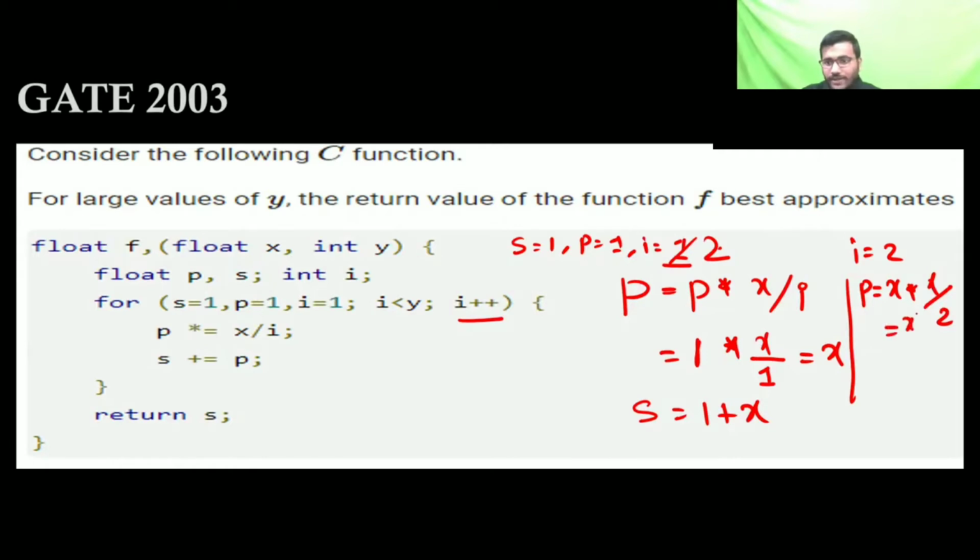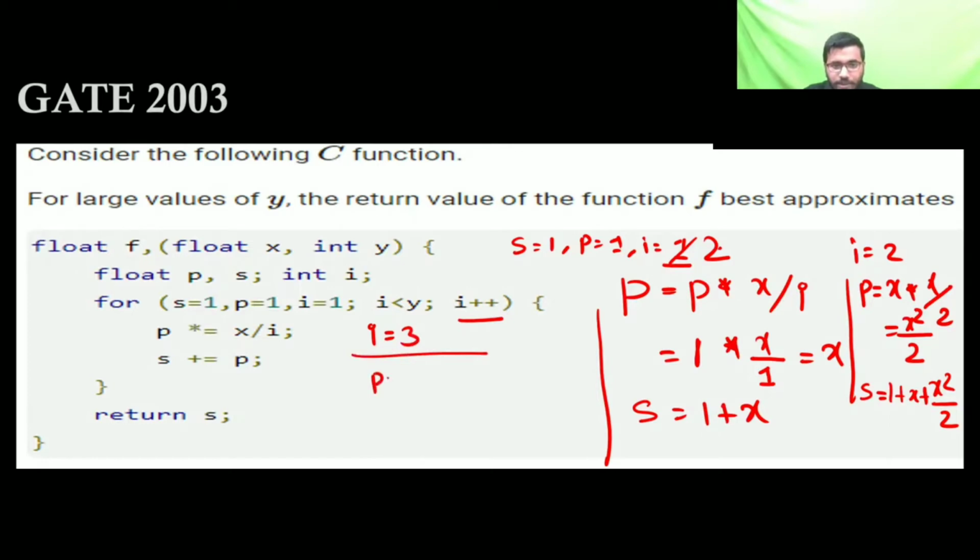So that is going to x square by 2, correct? Then S equal to S plus P, S is 1 plus x, plus x square by 2. Now I will become 3, and 3 is smaller than Y, fine.